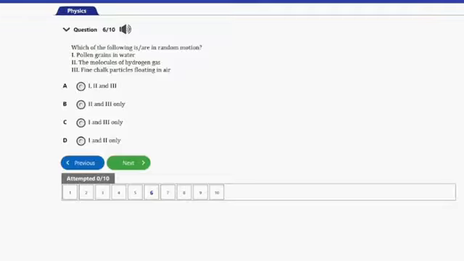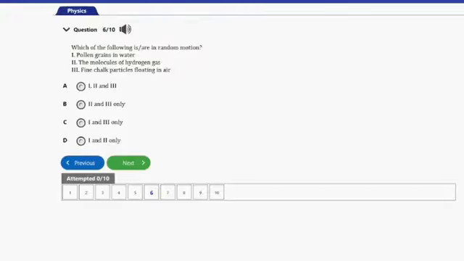Option B is II and III only. Option C is I and III only. And then option D is I and II only. So guys, the answer to this question is actually all of these. That's I, II and III. Pollen grains in water exhibit random motion. Molecules of hydrogen gas also exhibit random motion, and as well, fine chalk particles floating in air also exhibit random motion. And that's it for this question.